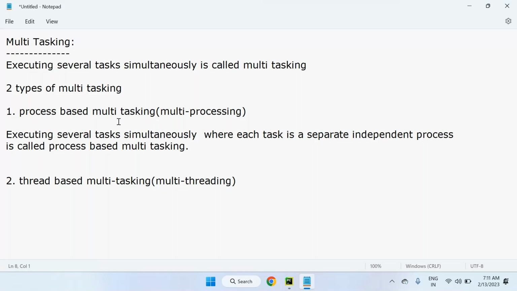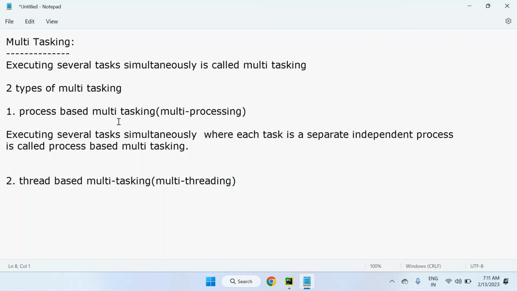I'm writing code in Notepad, so one process is created. Next, the recording is one more process. And at the same time, I'm downloading a file from the internet, which is one more process. So totally three processes are happening on my computer. Are all these tasks executing simultaneously? Yes: writing code in Notepad, recording video in GoToMeeting, and downloading a file from the internet.